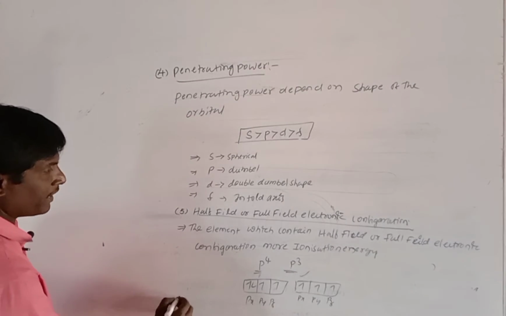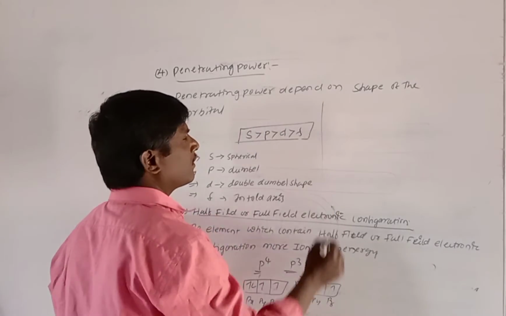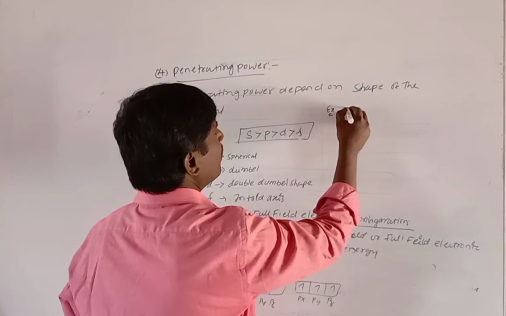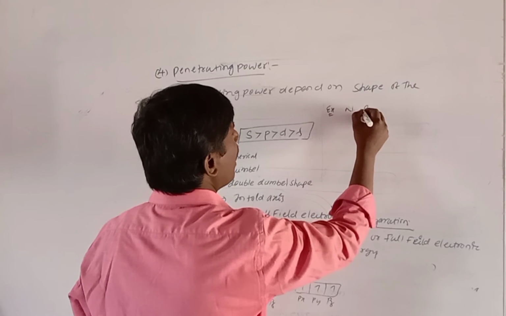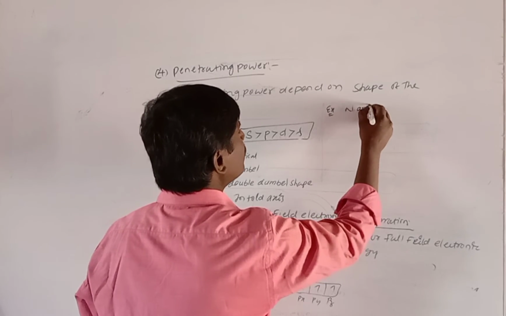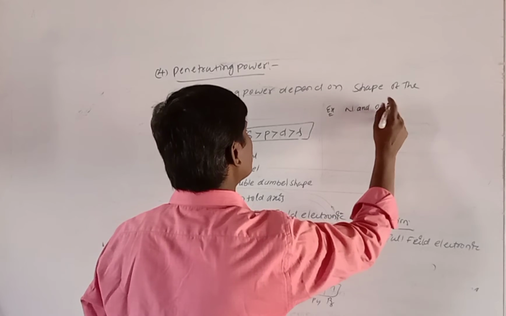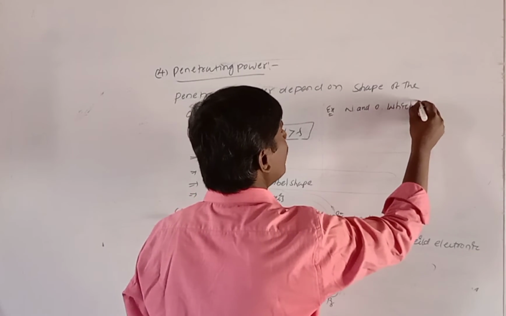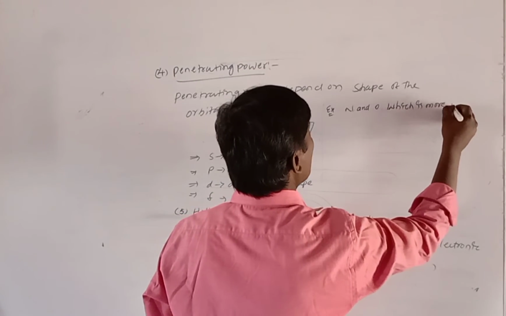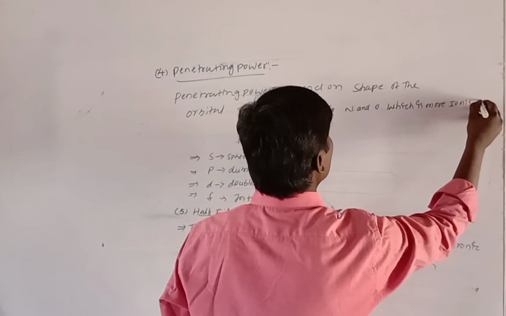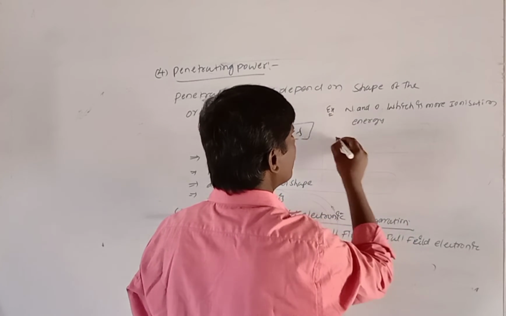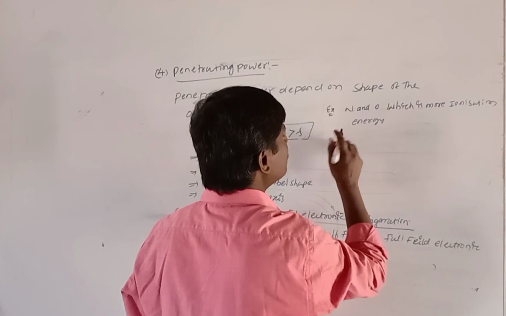Now the sixth factor. First we have to take an example of the fifth one. For example, nitrogen and oxygen. Which has more ionization energy? Now write the answer.